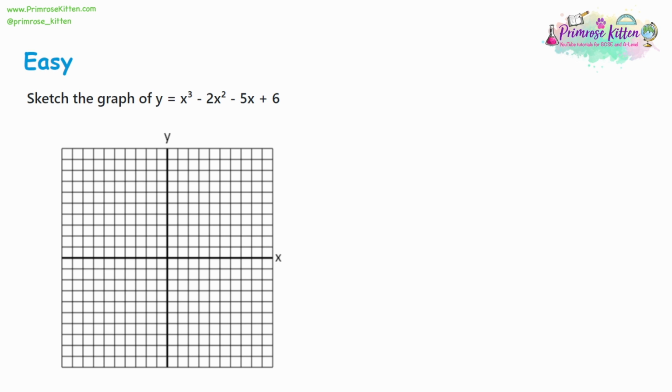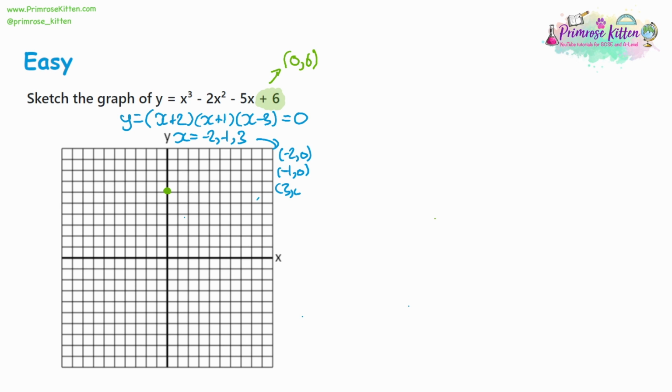So for example, I can see straight away, we've got a +6 at the end, which is the y-intercept, which means that (0, 6) is going to be a coordinate on this line. Then we can factorize the cubic. I'm not going to go through factorizing cubics in this video. We're going to have a look at the video where we do algebraic long division and factorize cubics. But if you were to factorize this, you would get (x + 2)(x - 1)(x - 3). Now, if you solve that equal to 0, you get values for x of -2, -1, and +3, which are going to give us some coordinates. That's going to give us (-2, 0), (-1, 0), and (3, 0).